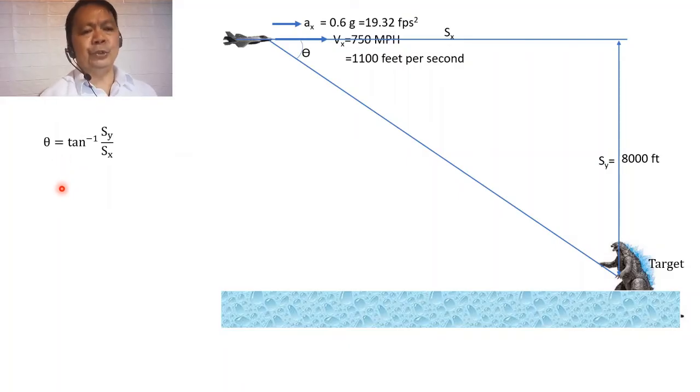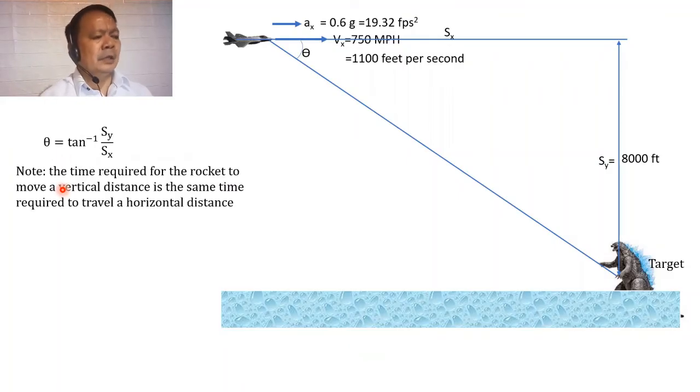And what shall we do? Okay, tingnan natin. Makatutulong kasi na maunawaan natin yung konsepto na if there is a rocket that is released from this point, yung time required for the rocket to move a vertical distance of 8,000 feet shall be the same time required for the rocket to travel the horizontal distance of S sub x.